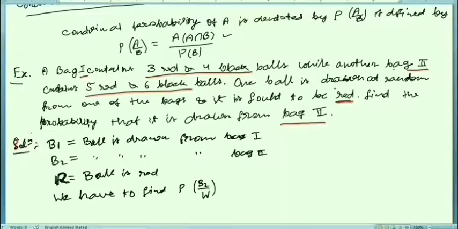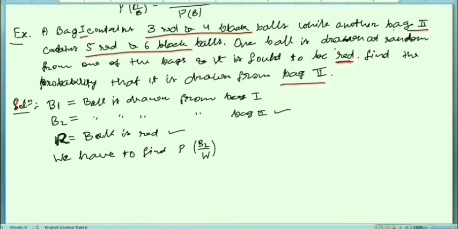So B1 is the ball drawn from bag 1, B2 is the condition that the ball is drawn from bag 2, and the red ball is the condition that the ball is red. Then we have to find the probability of choosing this bag with respect to the ball being red. Now Bayes theorem is used here.